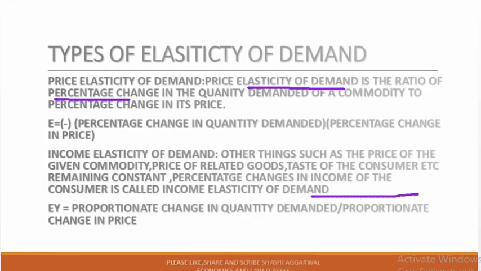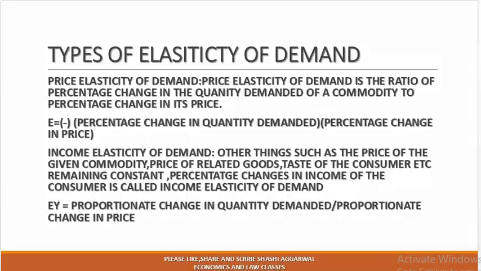So according to the definition, there are three types of elasticity of demand. Price elasticity of demand is the ratio of percentage change in the quantity demanded of a commodity to percentage change in price. Here we could write it with a minus sign, because price and demand have an inverse relation: percentage change in quantity demanded divided by percentage change in the price.